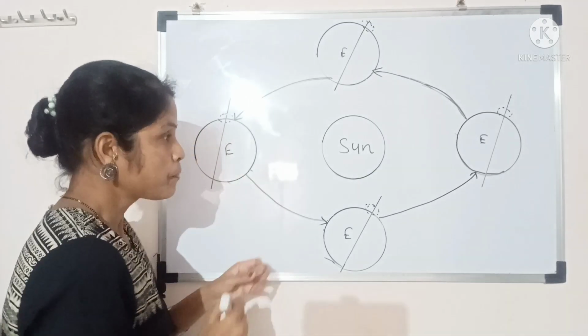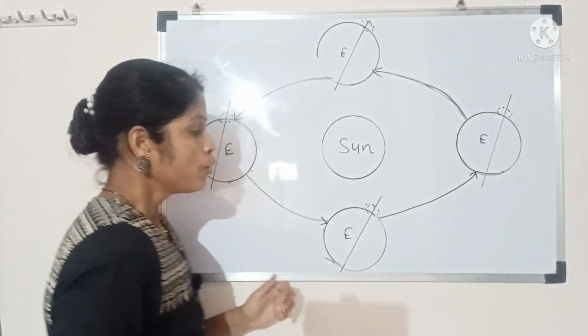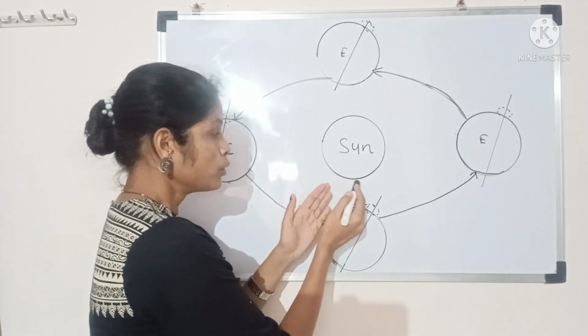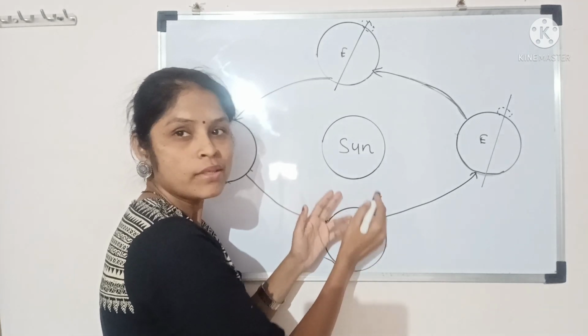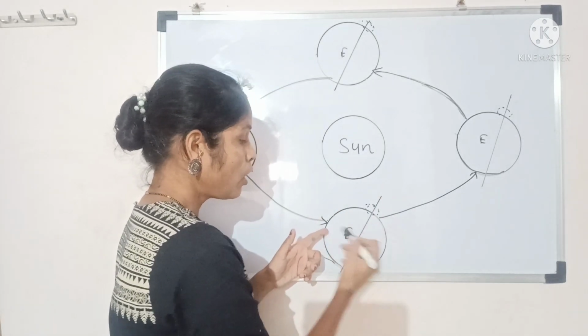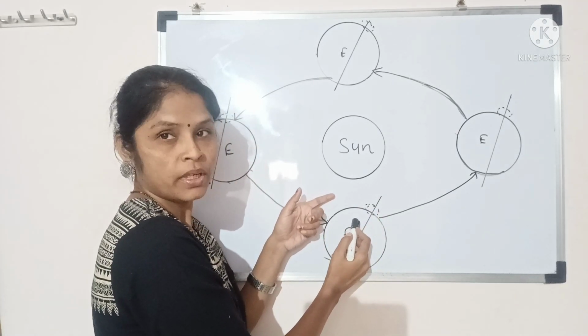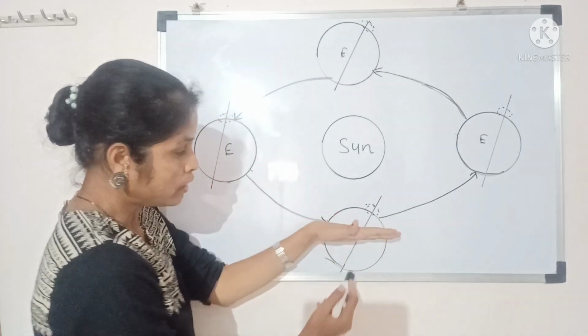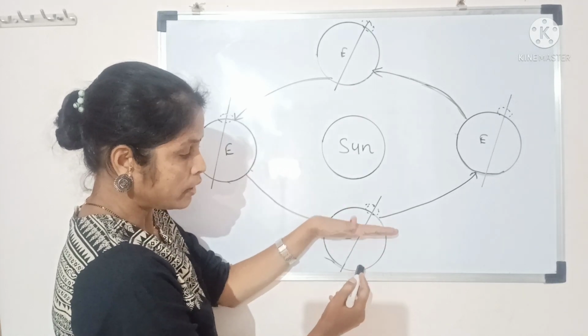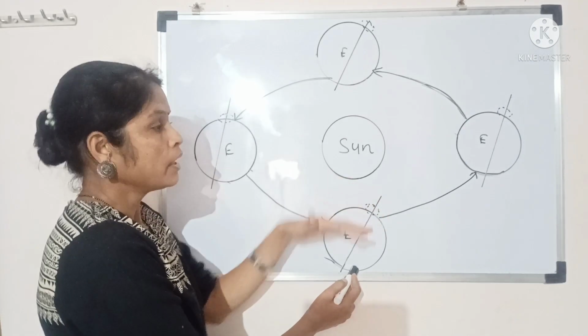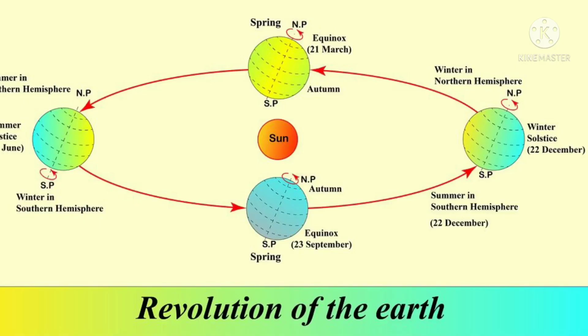Now see here friends, this is the sun, and when one part of the globe faces the sunlight directly, that part of the earth will have the summer, and the remaining part, which will get less sunlight, will have the winter.